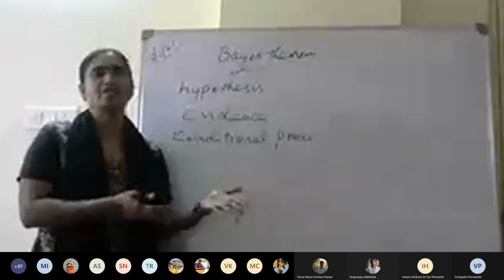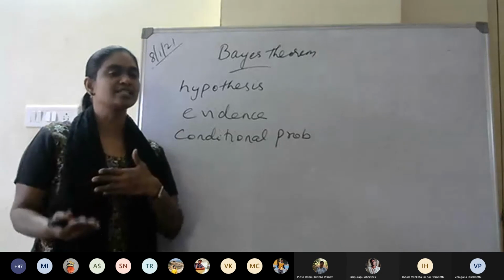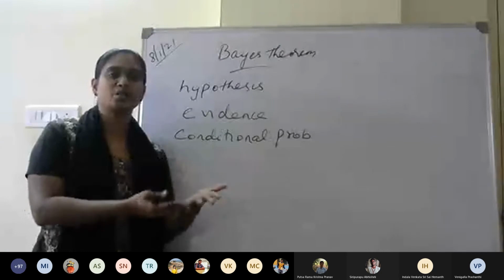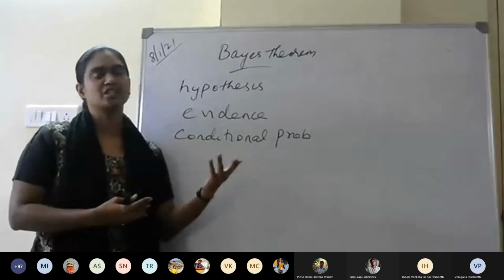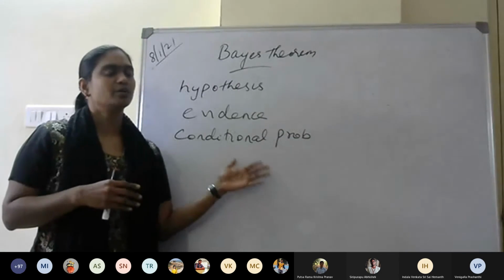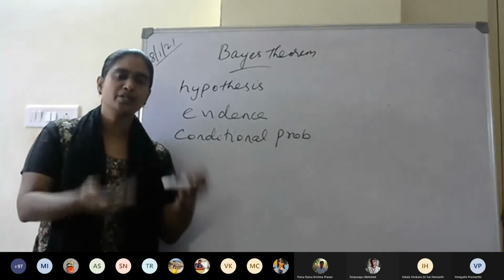So there is a probability, or I am very sure, that what you are wearing on the left is also black. So in that case, there is some evidence, and I am using it to confirm the other one also to be true. So that is a condition. In conditional probability, what we say is, given that one statement is true, you are trying to prove that the other statement is also true.